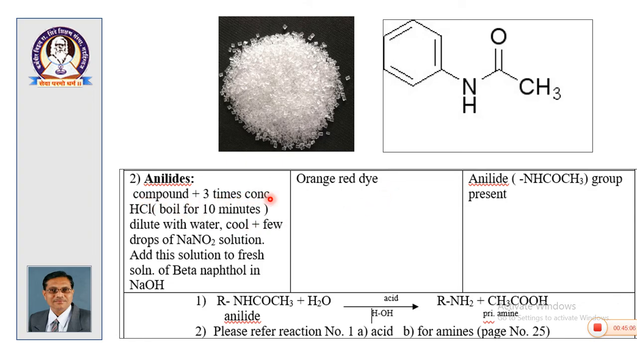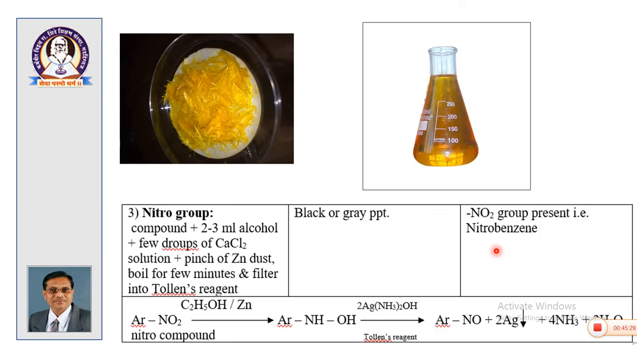So, compound plus 3 ml concentrated HCl, boil for 10 minutes, dilute with water, cool, plus few drops of NaNO2 solution. In this case, the anilide group is converted into amino group, and then it in turn undergoes these various reactions. So, orange red dye after this series of reactions indicates presence of anilide group.